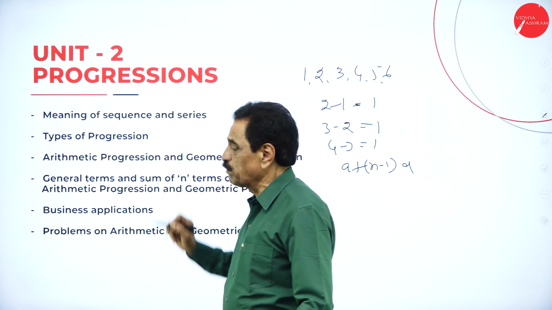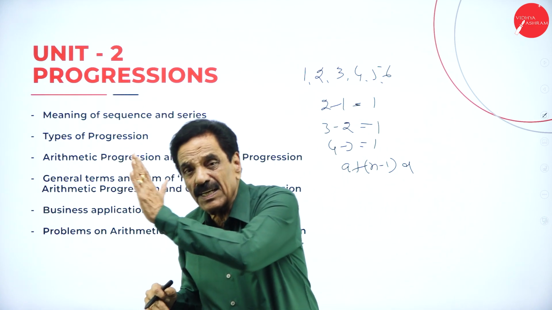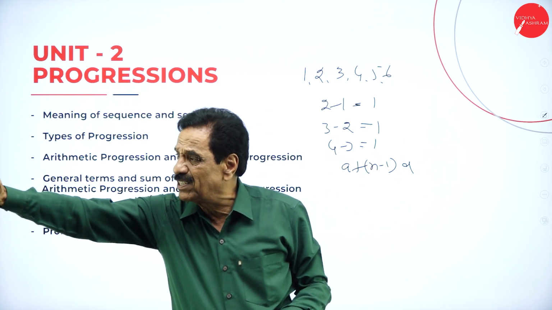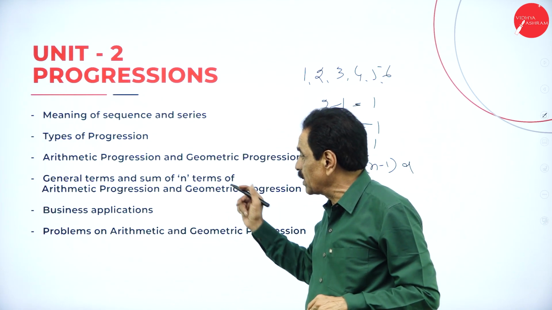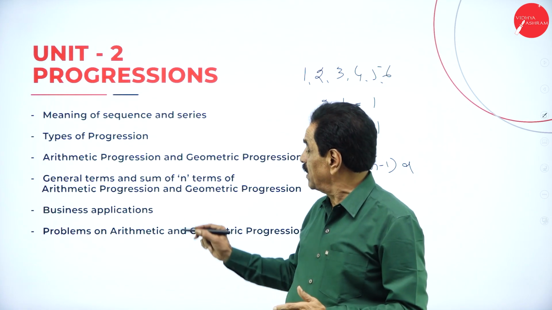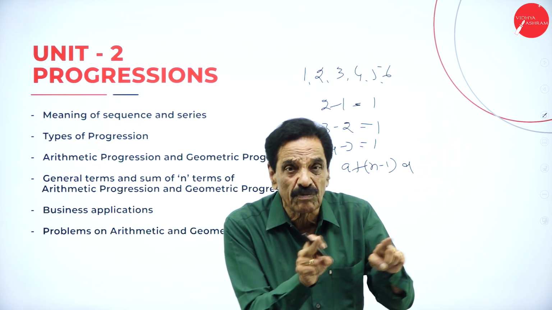Sequence and series, types of flow. A progression is a numerical sequence which can go in ascending order or descending order. It may go like 1, 2, 3, 4, 5, 6, 7, 8 or 8, 7, 6, 5, 2, 1. That's called a progression. There are 2 progressions: one is called arithmetic progression, and another is called geometric progression.